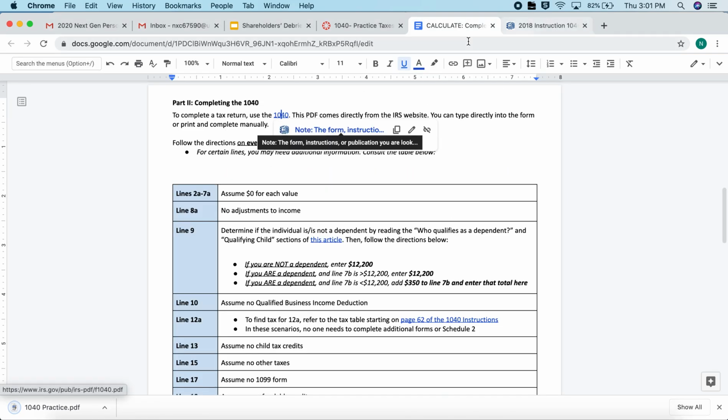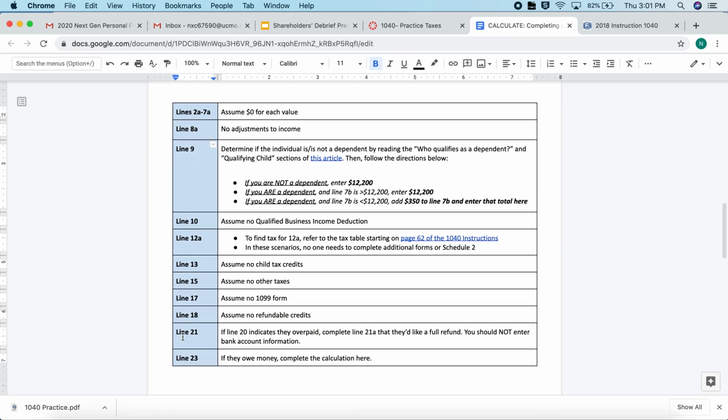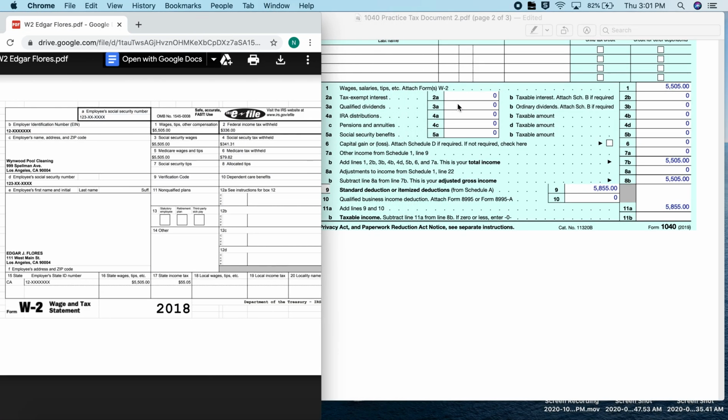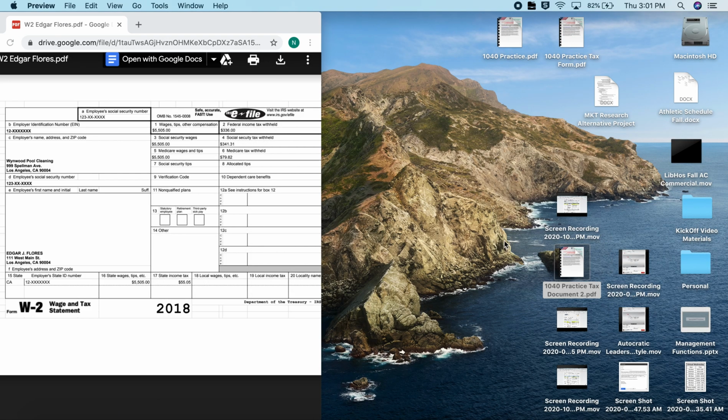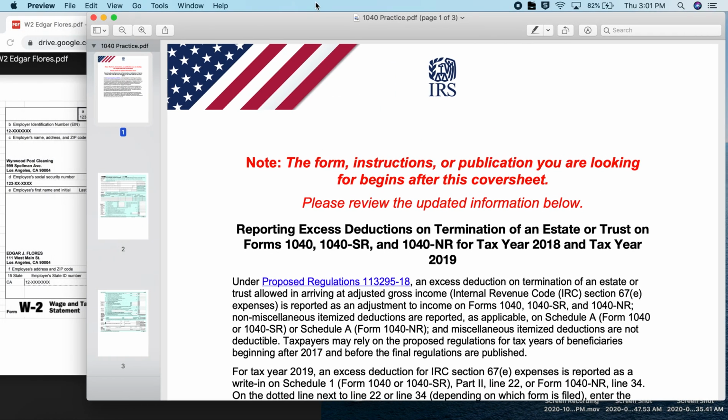I'm going to close out. And then I'm going to go back to this document and look at this little cheat sheet that we have to help us when we're going through the information. I am not going to keep this on the screen. I have it printed out next to me, but I will let you know when we are using the cheat sheet for specific lines. So I have Edgar's W-2. And then I'm going to open up my 1040 practice form that I saved to my desktop before I started to type.